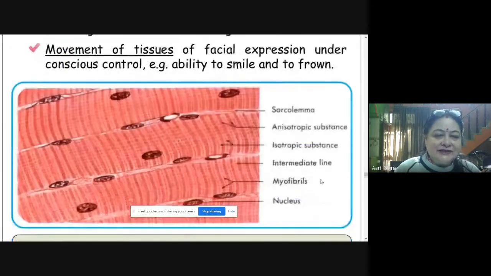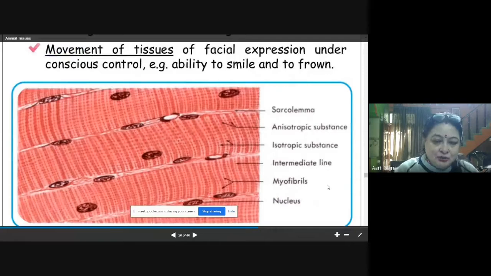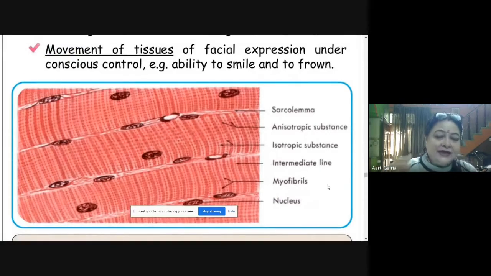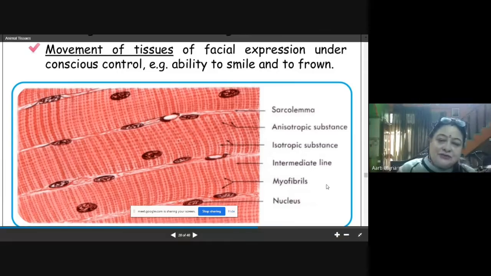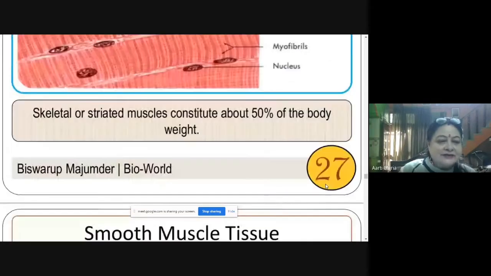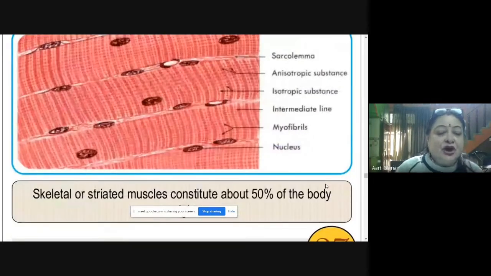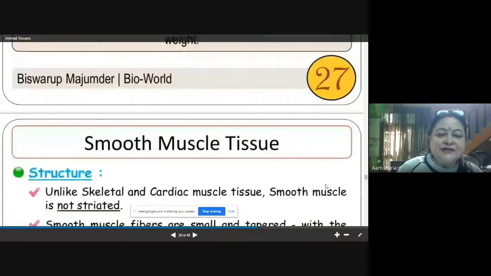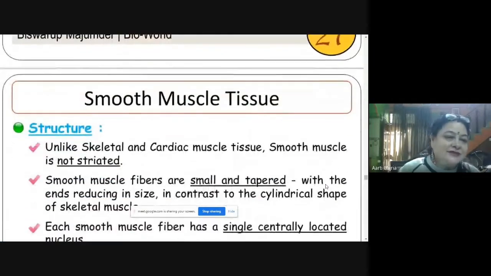Now if you see the structure, you can find the dark and light bands. Intermediary lines are there. Then anisotropic and isotropic substances are there. Sarcolemma is present. Then sarcoplasmic reticulum is present. And many nuclei are present. So this is the structure of skeletal muscle. It can be called skeletal, it can be called striated, or it can be called voluntary. 50% of our body consists of this muscle, skeletal muscle.